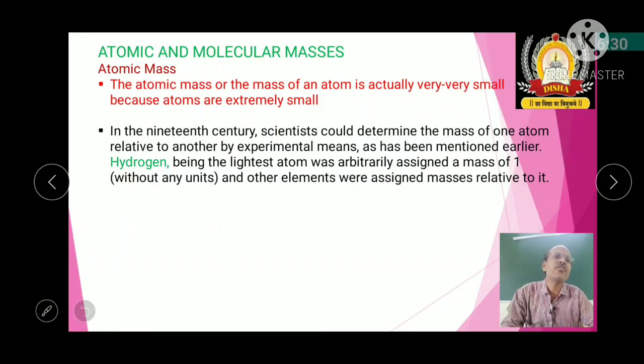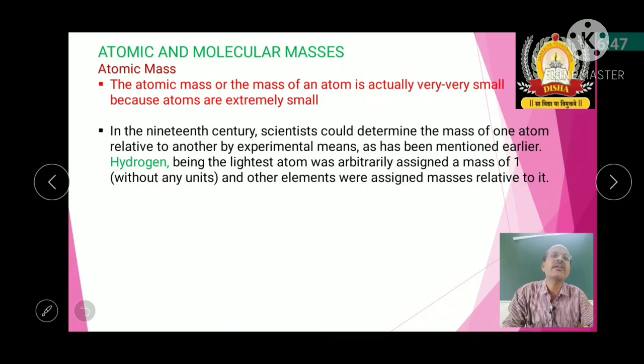As mentioned earlier, in this connection hydrogen was selected as a standard to measure the atomic mass of different elements or atoms.